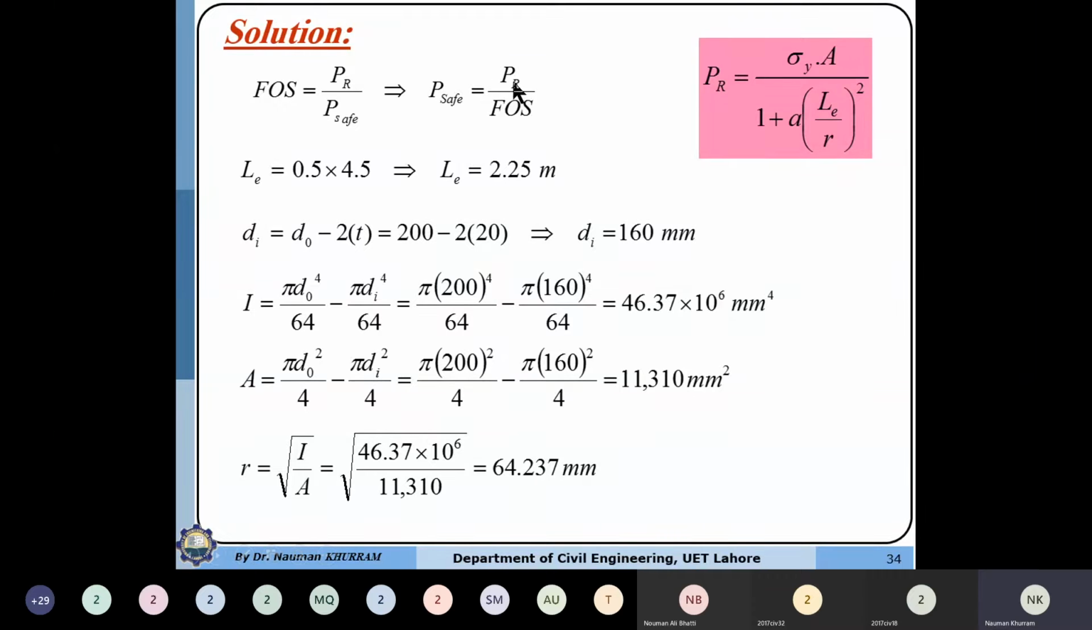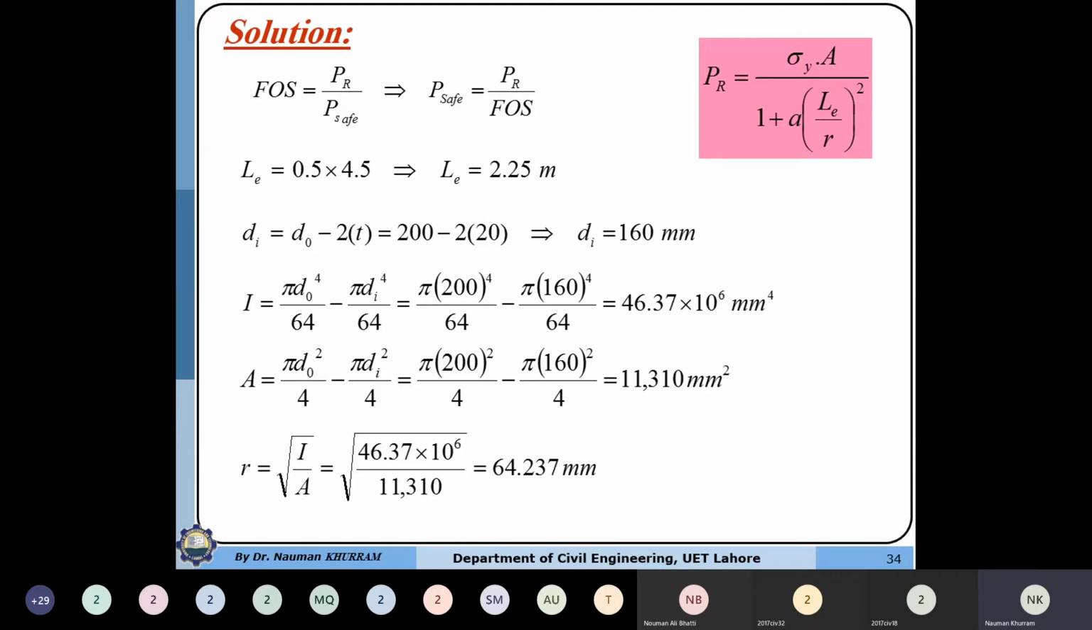So P safe will be equal to PR over factor of safety. So it means that if we know the PR value, we can determine the safe load carrying capacity. So the Rankine-Gordon formula will be used. First of all, we will determine the effective length, which is 0.5 into 4.5, which is equal to 2.25 meter. And first of all, we need to determine the inner diameter.